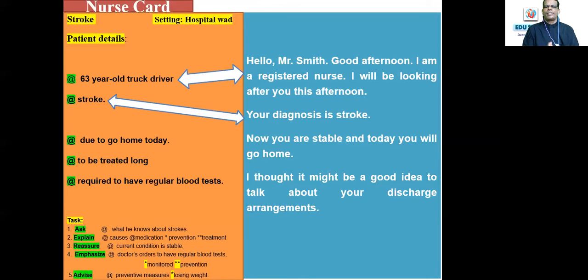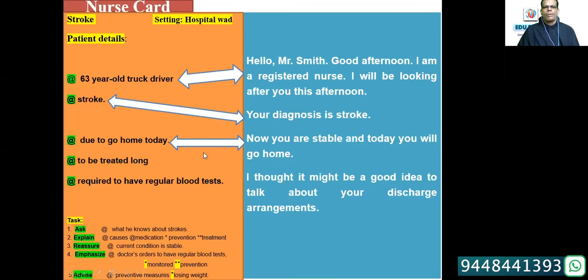Once you know the sequence and the structure, it's so easy to handle. See, first, your role play card says the details of the patient. You have to say, who are you? Second, about the condition, you have to speak about the condition to the patient. Third, the phase of the medication now or hospitalization, due to go home today. Now you are stable and today you will go home.